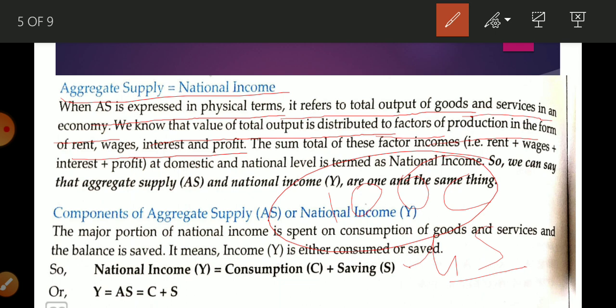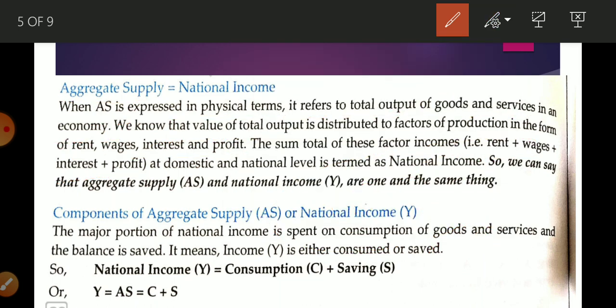Whatever income you are receiving, you are going to expend, but practically we are not going to expend the whole amount, we are going to save some amount. So that is why here we are going to understand it practically. So that is why AS, that is income, is the sum total of consumption and saving. Okay students, whatever amount is produced, when we sell it, the money we get is distributed in the form of rent, wage, interest and profit. So in this way we can say aggregate supply and national income are the same thing.